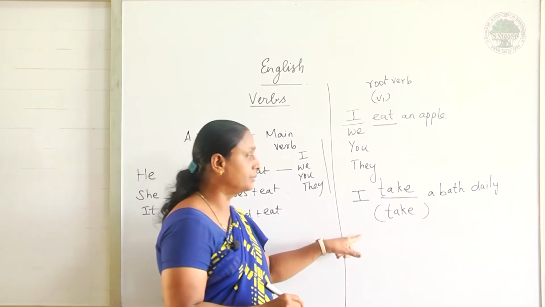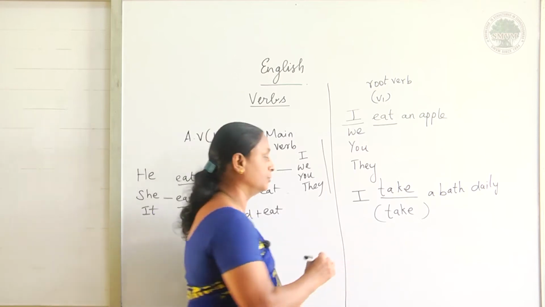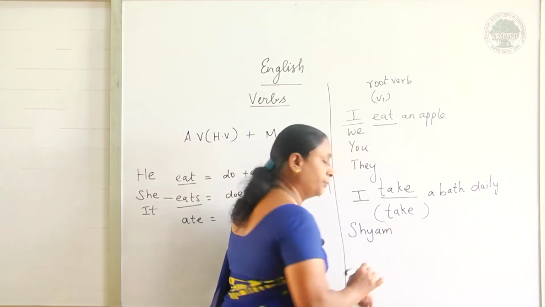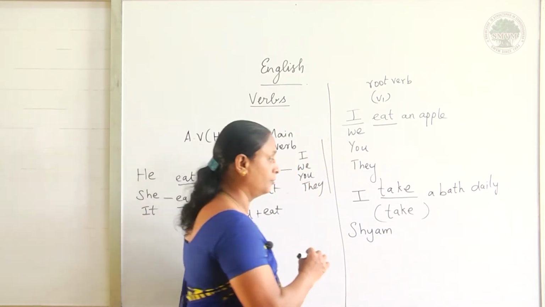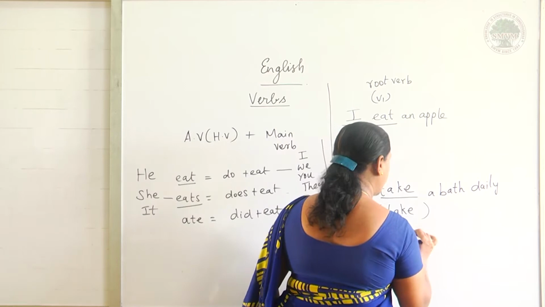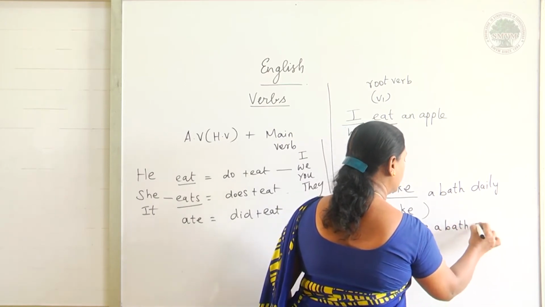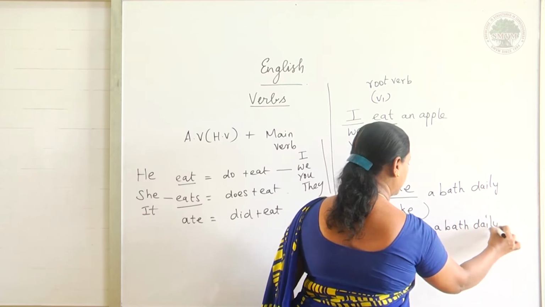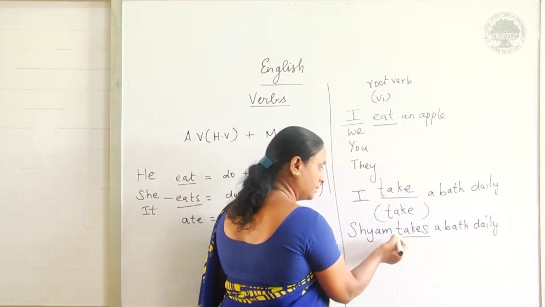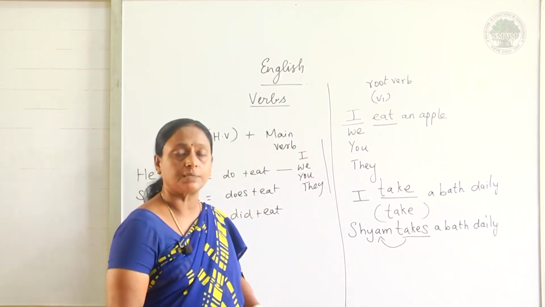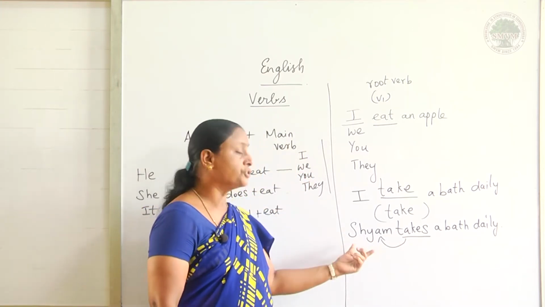Suppose I change the subject to Shyam. If you write Shyam, what do I have to write? Shyam takes a bath daily. Here takes refers to the subject, a singular subject, third person singular, Shyam.